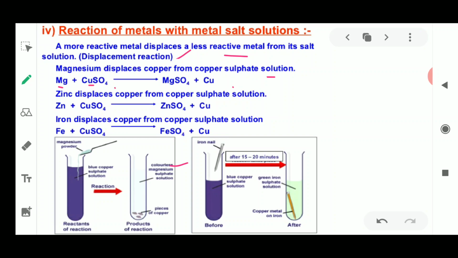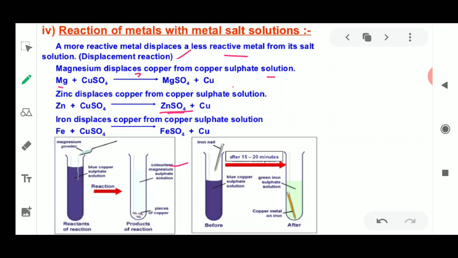Zinc is going to displace copper from copper sulfate solution, where zinc is going to react with CuSO4 to form zinc sulfate, ZnSO4. Again, zinc is much higher than copper. It is going to displace copper, copper will be removed, and in place of copper, zinc will come and sit. So here the salt which is formed will be zinc sulfate.